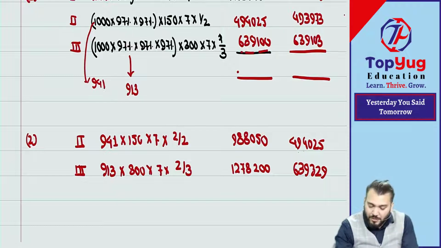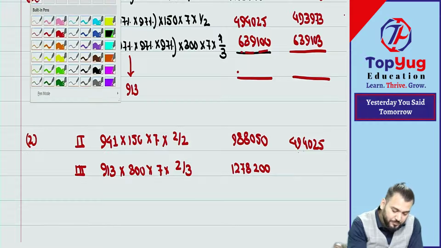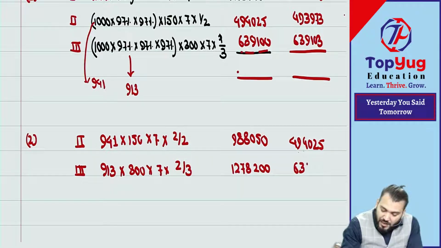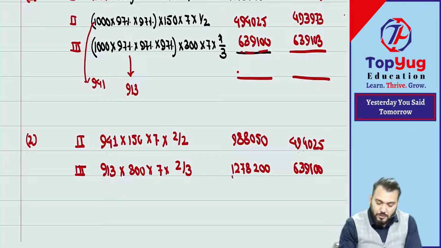And this will now become 12,78,200 minus 6 lakh 39,100. So you can see the same amount is coming, 6 lakh 39,100. Have you understood this point? Correct? You can make a total of this.